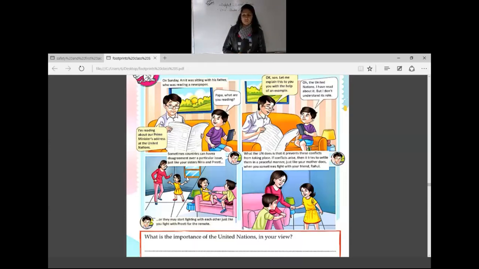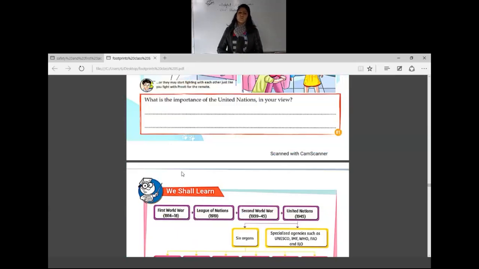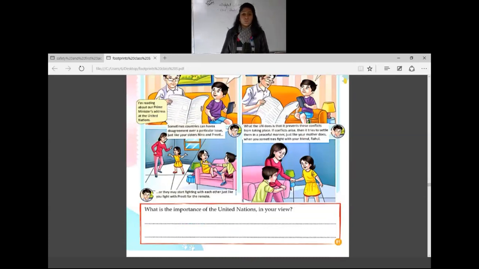So his father explains it with an example. Sometimes your siblings can also have some fighting, some disagreements, some differences of opinion. In the same way, sometimes different countries can also have differences in opinion, disagreement over the same things. Yes, they can also fight with each other. So for avoiding these kinds of fights, or avoiding the conflicts between different countries, the United Nations has been formed.